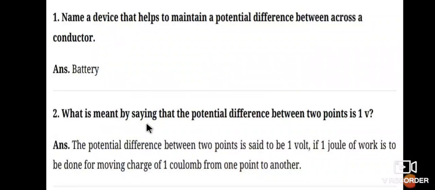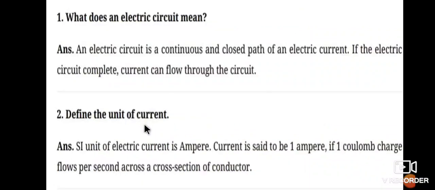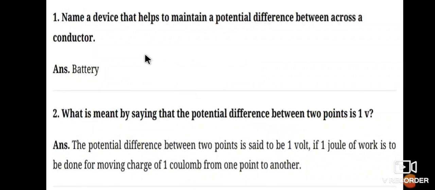What is meant by saying that the potential difference between 2 points is 1 volt? We defined 1 ampere. Similarly, now we were talking about potential difference. What is 1 volt? It is the SI unit of potential difference. In this class we are discussing 3 components and 3 SI units.